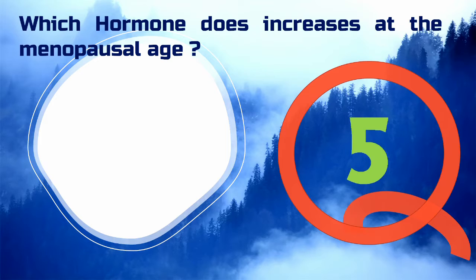Here, elevated follicle stimulating hormone, that is FSH, levels are measured to confirm menopause when a woman's FSH blood level is consistently elevated to 30 mIU per ml or higher and she has not had a menstrual period for a year. It is generally accepted that she has reached menopause. So the answer to this question is follicle stimulating hormone. Let's see the next question.